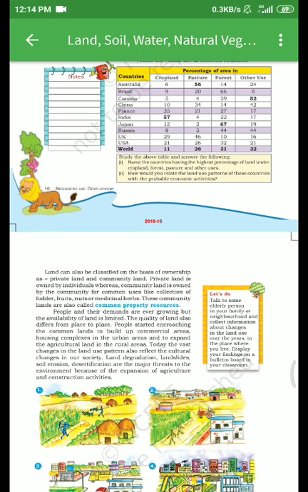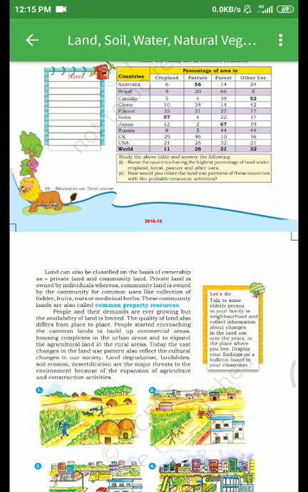Community lands used for collection of fodder, fruits, nuts and medicinal herbs are also called common property resource. People and their demand are ever growing, but the availability of land is limited. The quality of land also differs from place to place. In some areas the quality of land will be different, with different color and different fertility. I hope you understand.